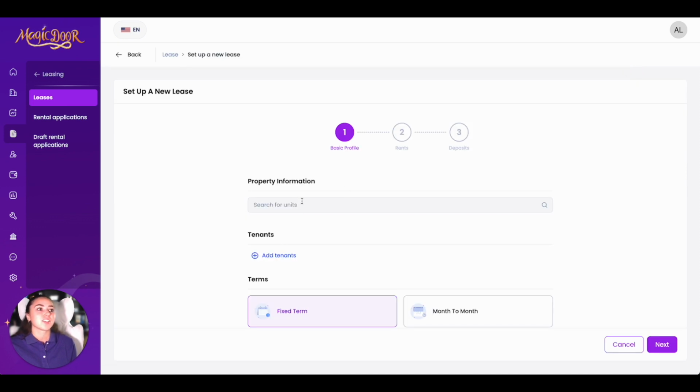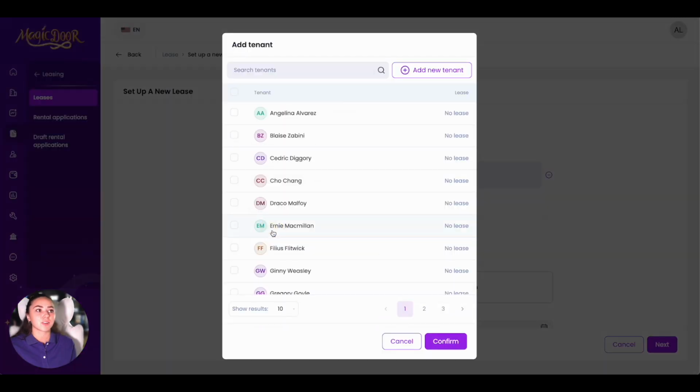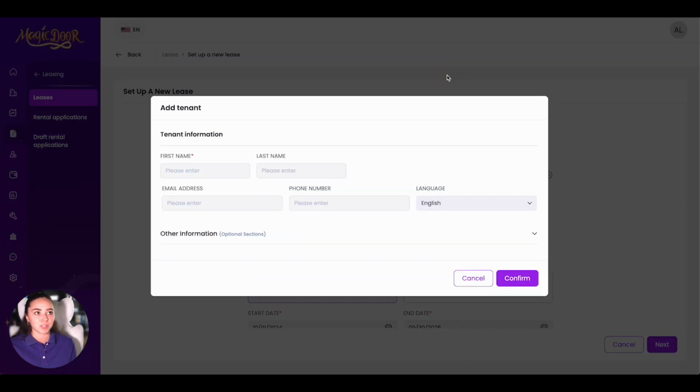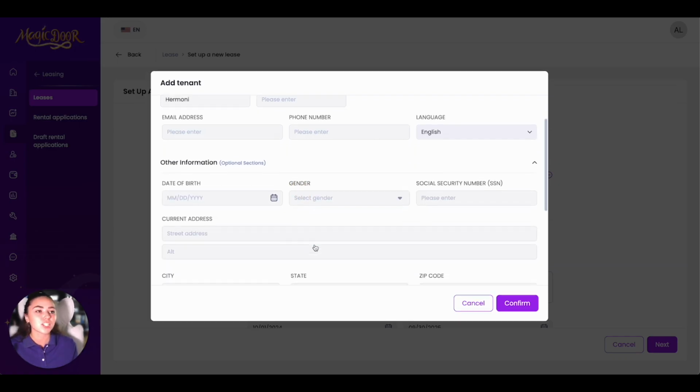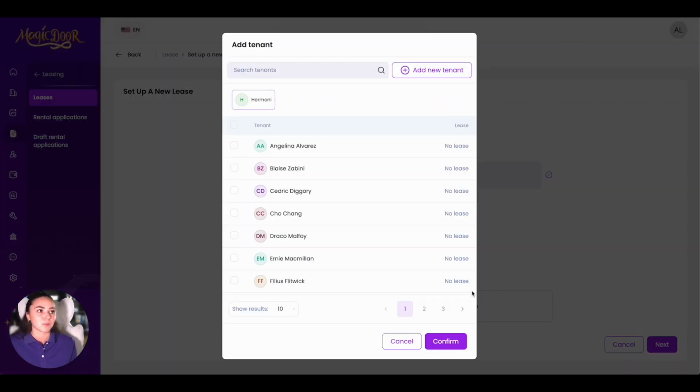So first, you're going to select one of your units. Then you're going to add a tenant. You can choose from your database or press add a new tenant. All you need is their first name. So let's do Hermione. Probably butchered that spelling. But all you need is their first name to be able to add them into the database. And then later on at any point, you can edit this information. Or if you have this information, obviously go ahead and fill it out. And once again, make sure we're pressing confirm.